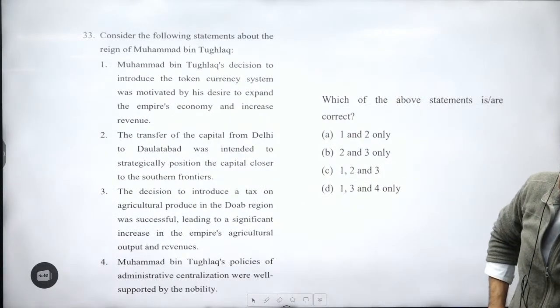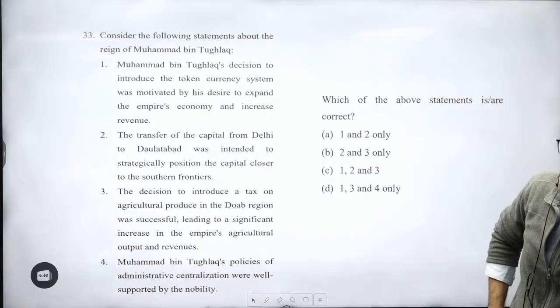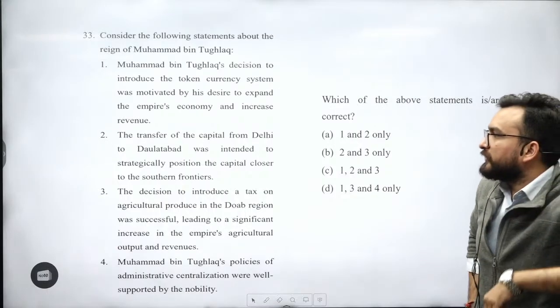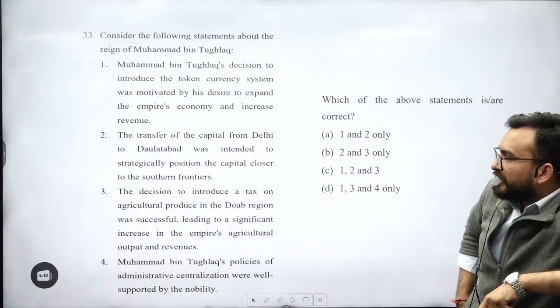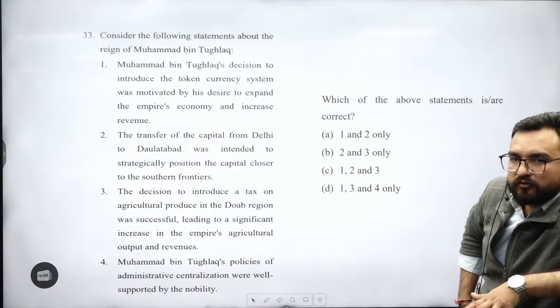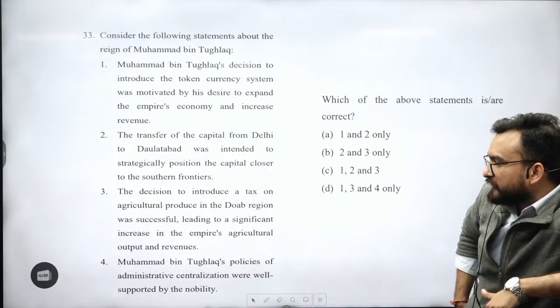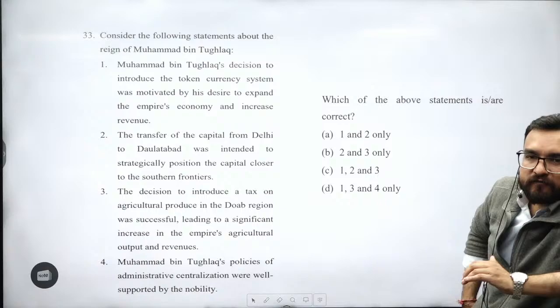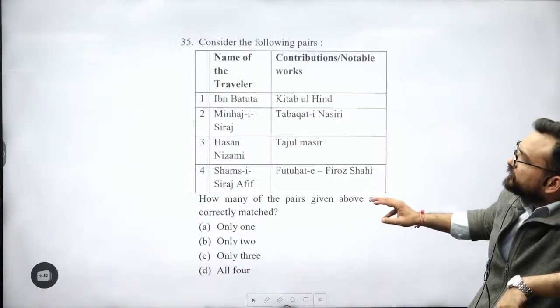33 question, guys, regarding Muhammad bin Tughlaq. Muhammad bin Tughlaq's decision to introduce the token currency system was motivated by his desire to expand the empire's economy and increase revenue. Right. The transfer of capital from Delhi to Dawlatabad was intended to strategically position the capital closer to southern front. Right. Decision to introduce a tax on agriculture produce was successful. Not successful. Easy. Fourth, Muhammad bin Tughlaq policies of administrative centralization were well supported by the nobility. Again, nobility was in factions, right? You understand this. Answer A.